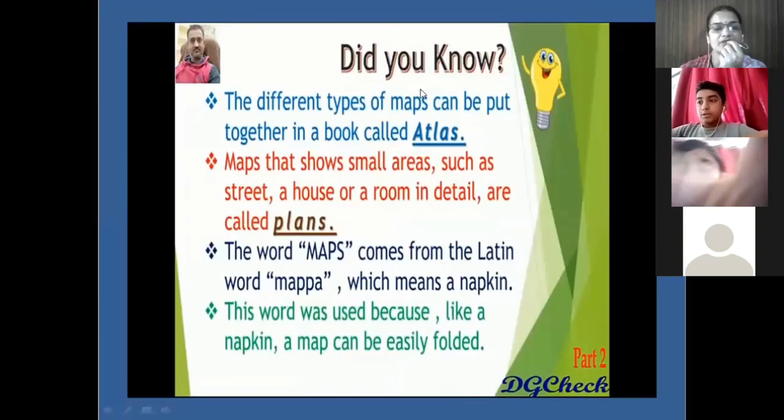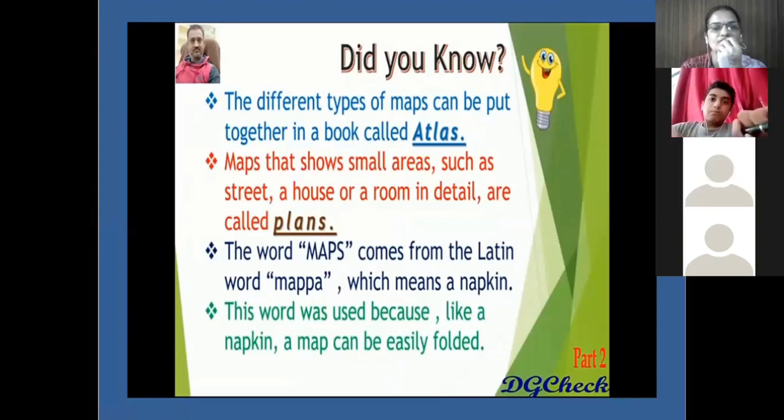Now, different types of maps can be put together in a book called an Atlas. Yes, you all know Atlas, you have seen an Atlas. So, an Atlas is a book of different types of maps. Maps that show small areas such as a street, house, or a room in detail are called plans.